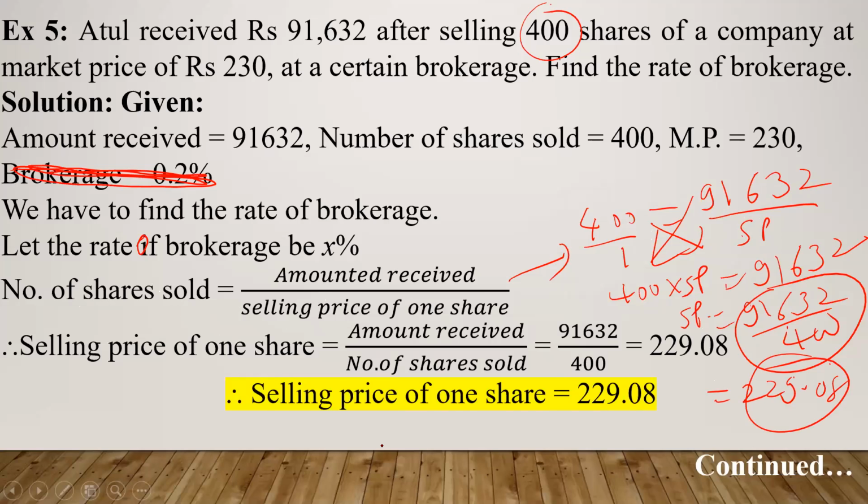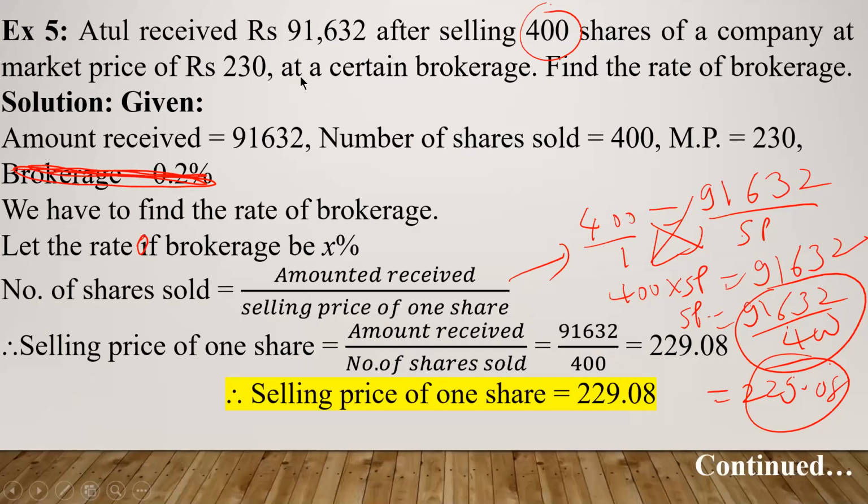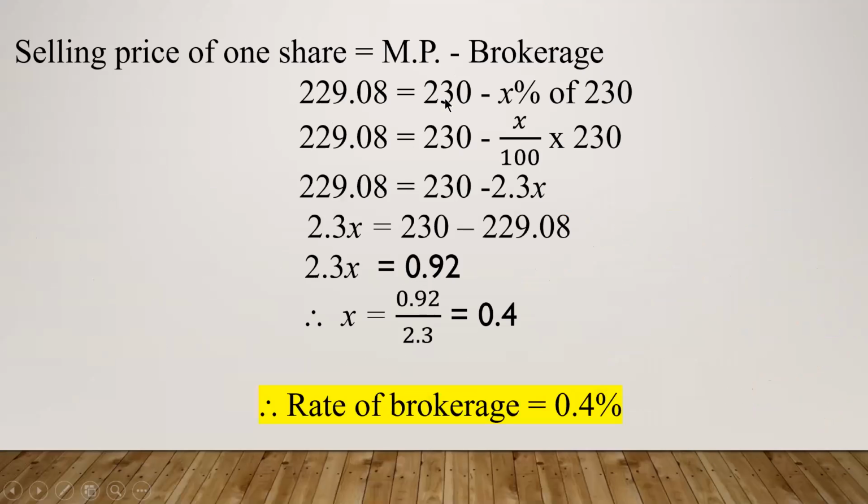Okay, continue. What is our formula for selling price of one share? It is market price minus brokerage. Selling price of one share we know here: 229.08, equal to market price. Market price is already given to you, 230, minus brokerage.